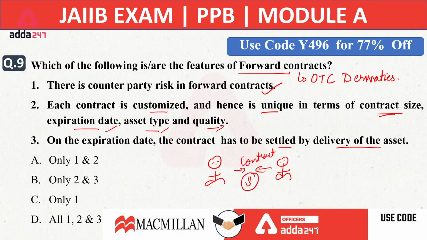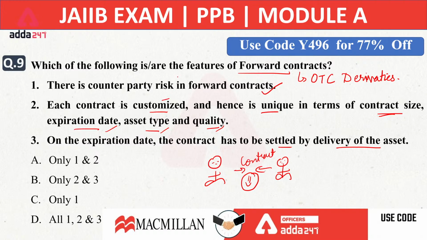Because there is no mediator, there is a chance that on the future date which you have decided for the exchange of your assets, the counterparty will decline, saying I do not want to purchase this or I do not want to sell this. So there will always be a counterparty risk in the forward contract because it is over the counter.